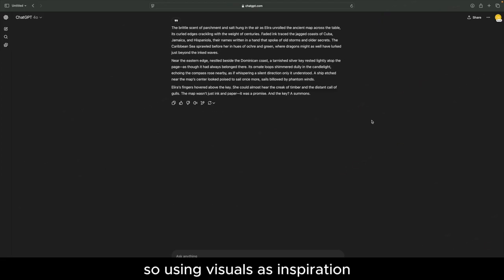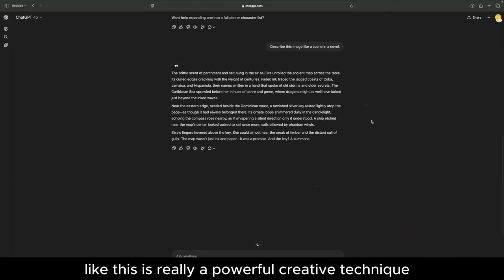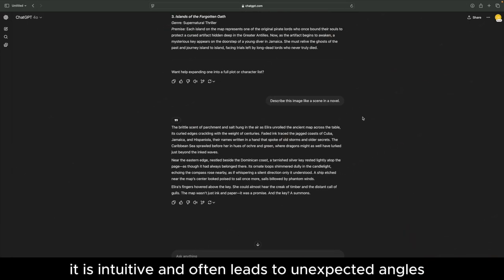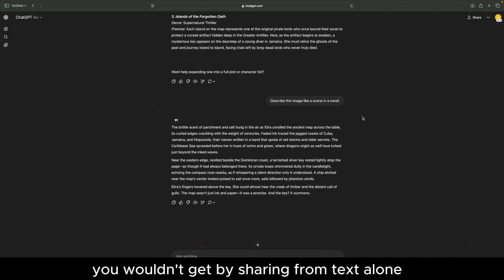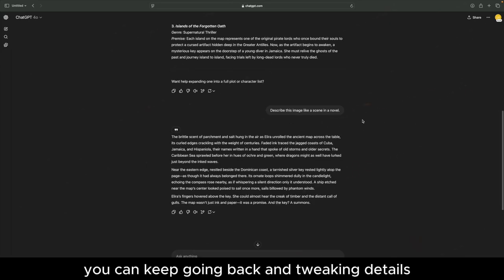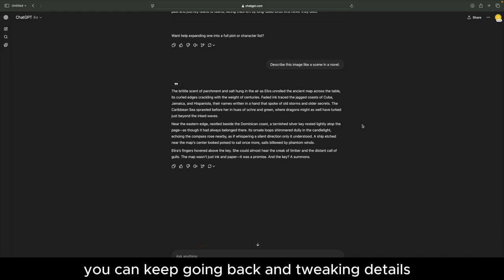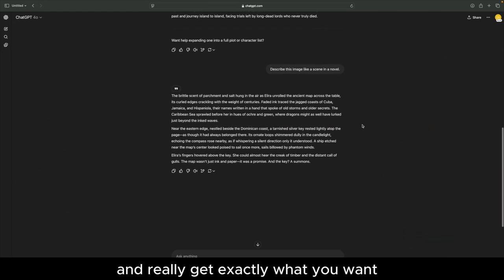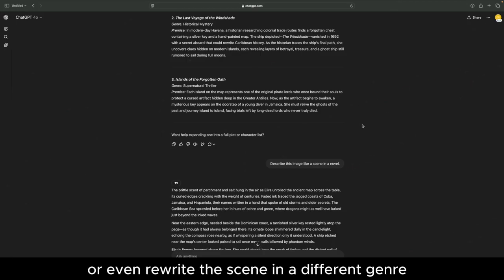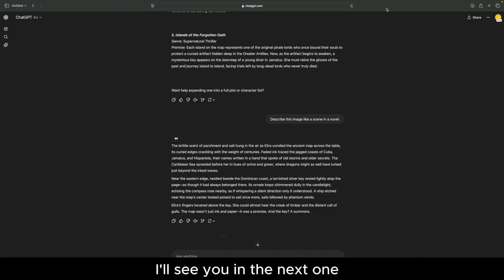So using visuals as inspiration like this is really a powerful creative technique. It is fast, as you saw. It is intuitive and often leads to unexpected angles you wouldn't get from starting with text alone. And also the best part is that you can keep refining. As I said, you can keep going back and tweaking details and get more specific and really get exactly what you want. You can ask for character profiles, conflict ideas, or even rewrite the scene in a different genre. And all of this started from one image. Thank you for joining me in this lesson. I'll see you in the next one.